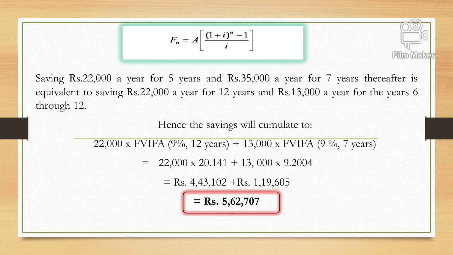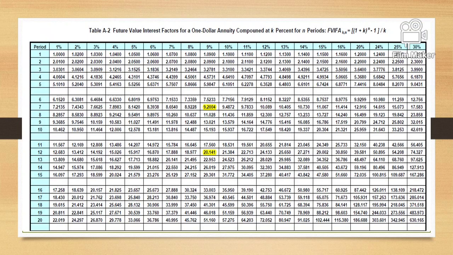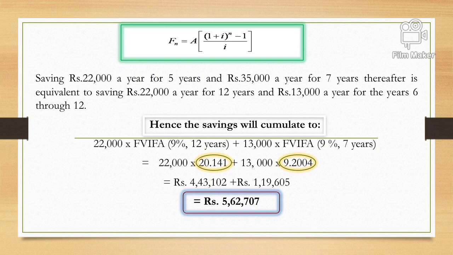So by applying this we can get the answer, which is 22,000 multiplied by 20.141 is 4,43,102, and 13,000 with respect to 9% 7 year factor is 9.2004, which is 1,19,605, and the total amount which Mr. XYZ will be receiving after 12 years is 5,62,707 rupees.